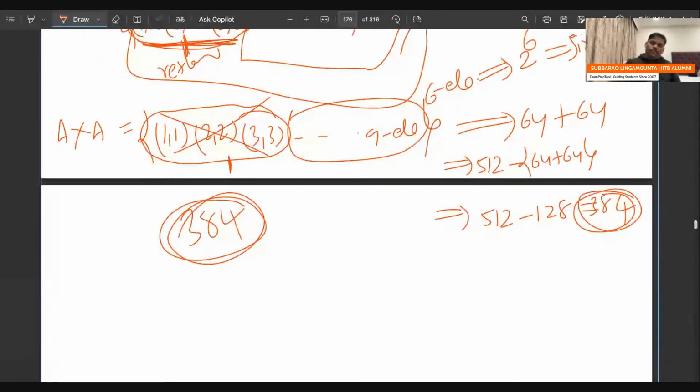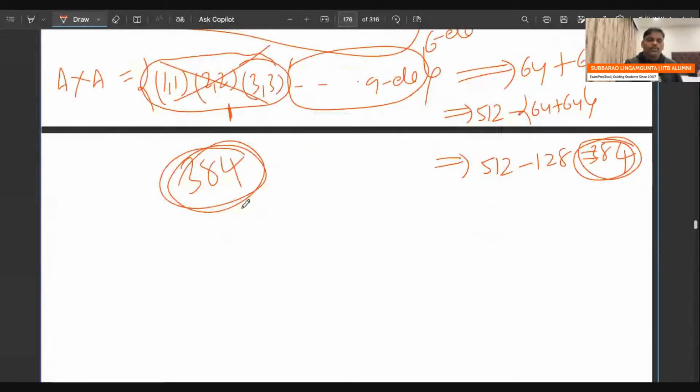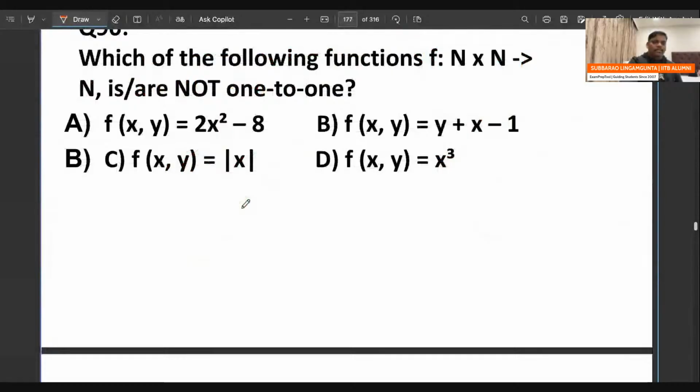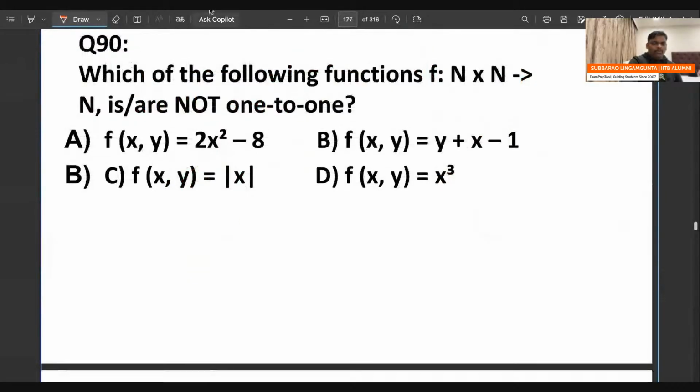Exactly. It's a very, very good question. So let's move to the next problem. Can you go to question number 90? Everyone try this one. It's a very good question.